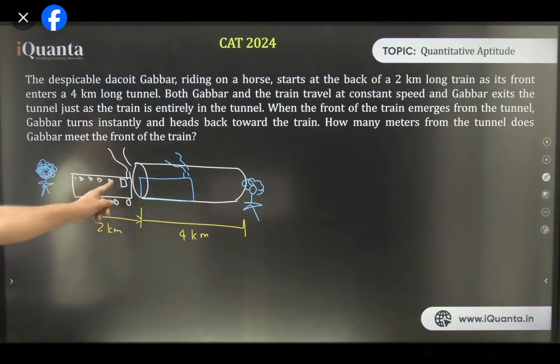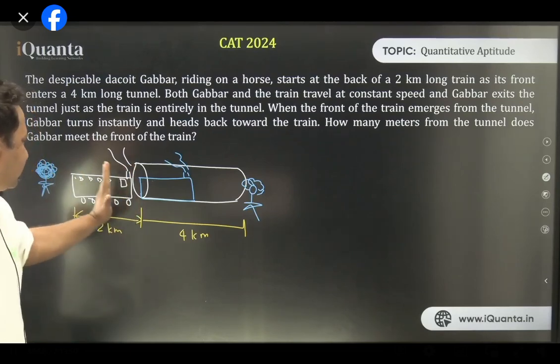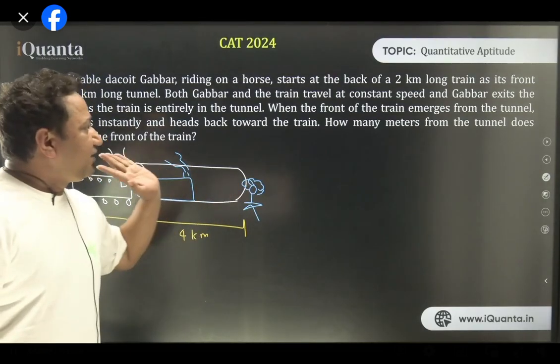Akash, see, in the figure it's clearly mentioned. This is the initial position, this is the final position. So it starts entering, Gabbar starts following, and when the train is completely inside the tunnel, just completely inside the tunnel, Gabbar is at the end of the tunnel.